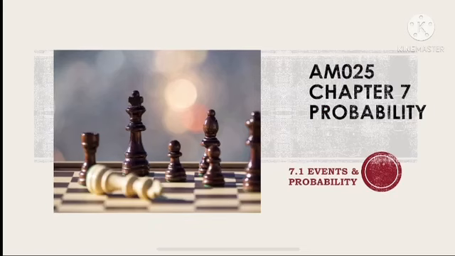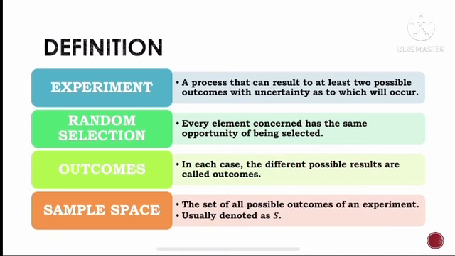Everyone, in this video we are going to learn about events and probability. These are the definitions of the terms in this topic. Experiment is a process that can result in at least two possible outcomes with uncertainty as to which will occur. Random selection means every element has the same opportunity of being selected. Outcomes are the different possible results in an experiment.